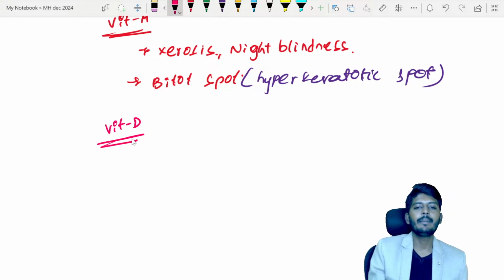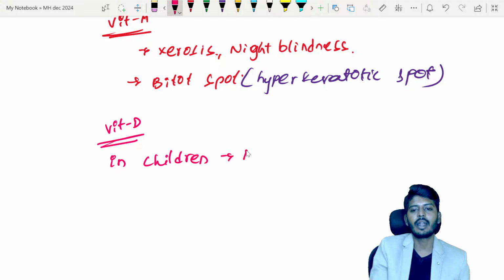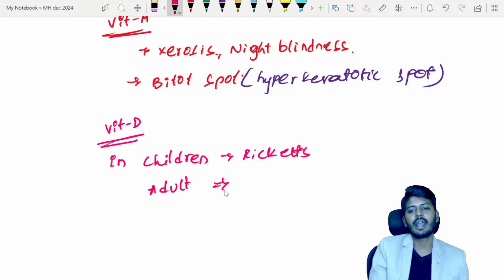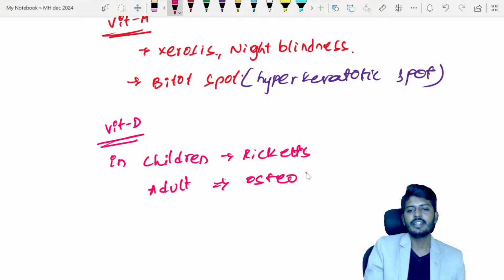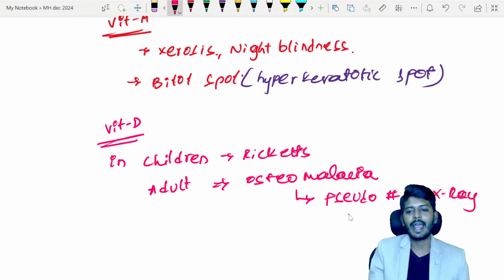Vitamin D, my dear students. Deficiency in children leads to a disease called rickets. In the adult, it leads to a disease called osteomalacia. Osteomalacia is the condition where you can find something called pseudo fractures on the x-ray.